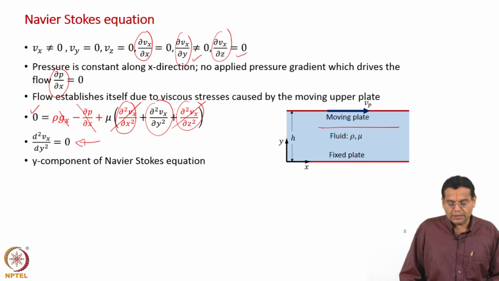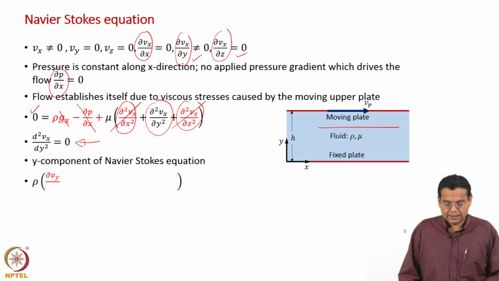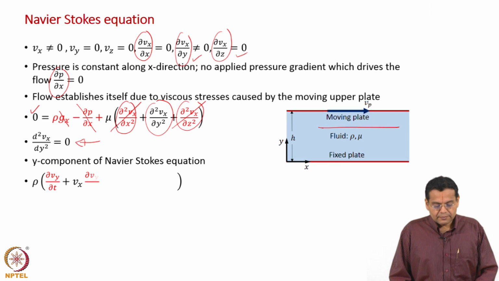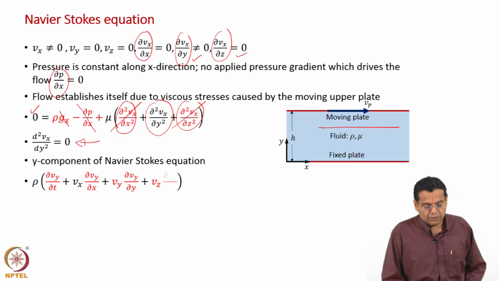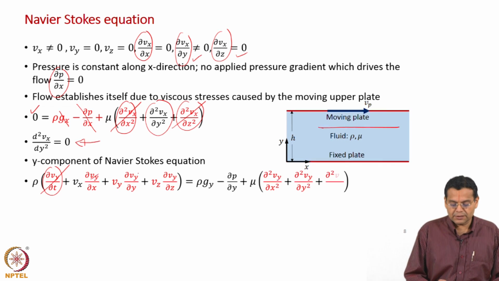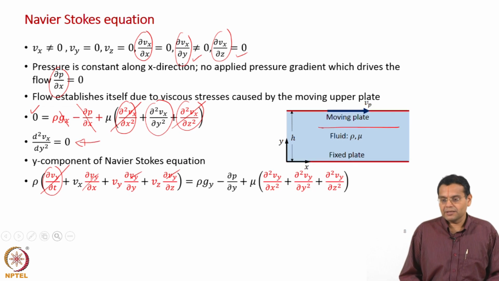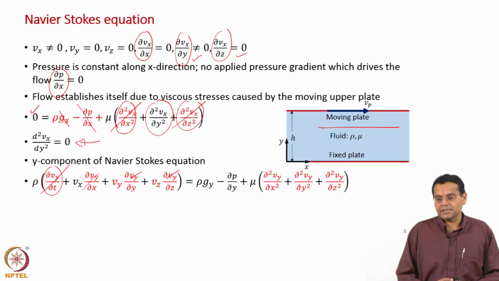Now, let us look at the y component of Navier-Stokes equation. Let us write that, and let us simplify that. Now, left hand side is very simple, V y is 0. So, all terms just vanish. The other way of saying it is, of course, there is no V y itself, so there is no question of a derivative here. Moment you do not have V y, none of the derivatives exist. So, just because V y is 0, left hand side vanishes, and we do not discuss anything further at all.